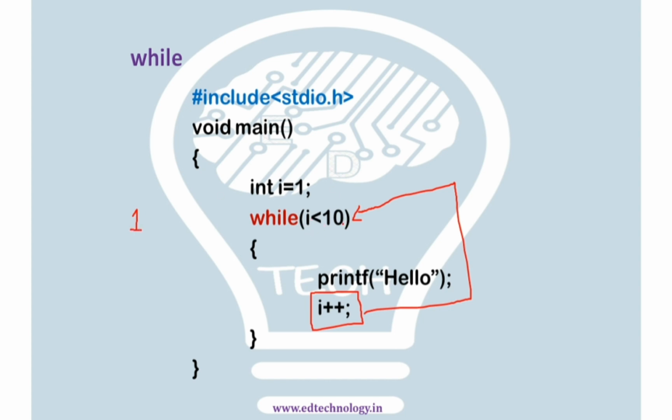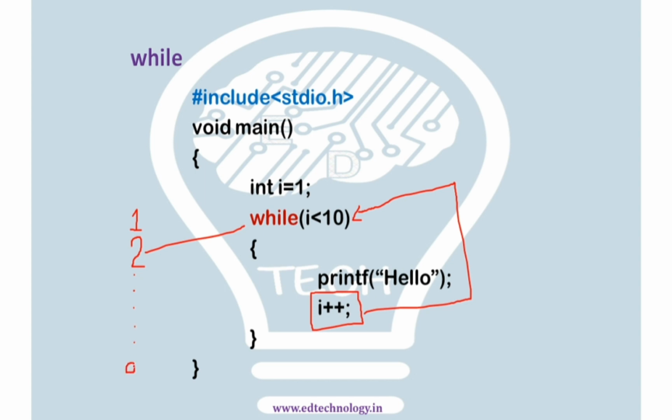I is less than 10, so it will get inside the loop because 1 is less than 10. It will printf hello. Now I plus plus, so it becomes 2. So again the value of I is 2. Again it is less than 10, so it will printf hello until, so how many times will it do?